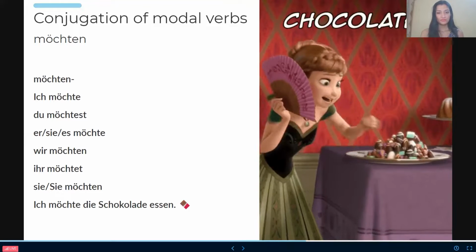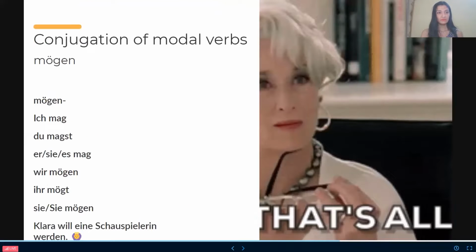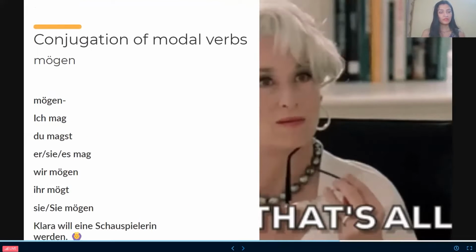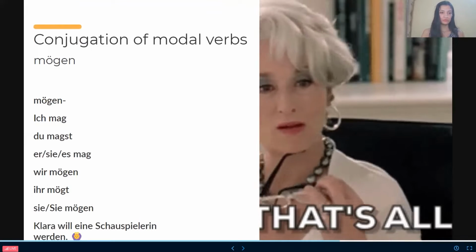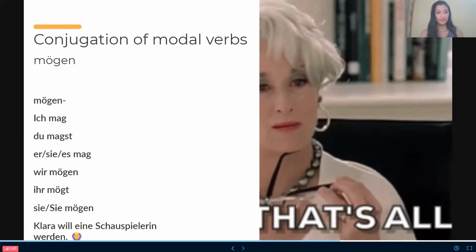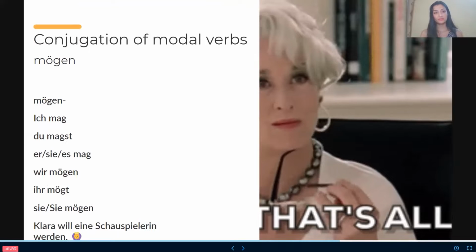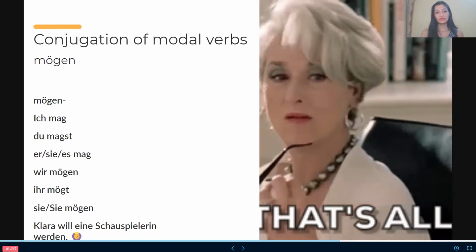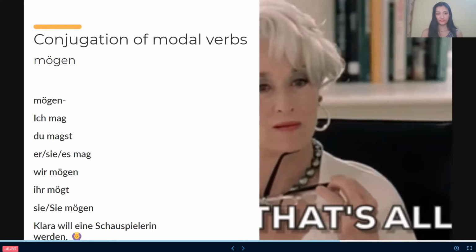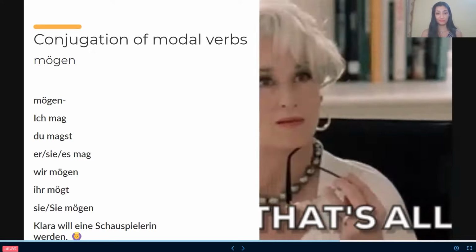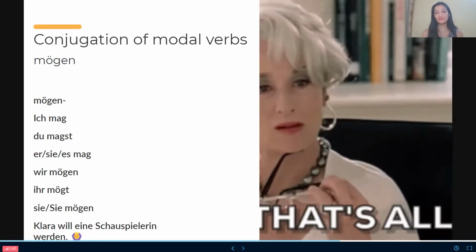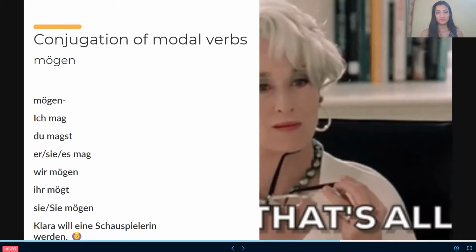Okay. So yes, people. Now coming to mögen. Ich mag, du magst, es mag, wir mögen, ihr mögt, sie mögen. For example, Clara will eine Schauspielerin werden. Means Clara wants to become an actress. Schauspielerin is actress, which we can see by the emoji as well. She's already prepared to become an actress. She's already giving you that vibe.